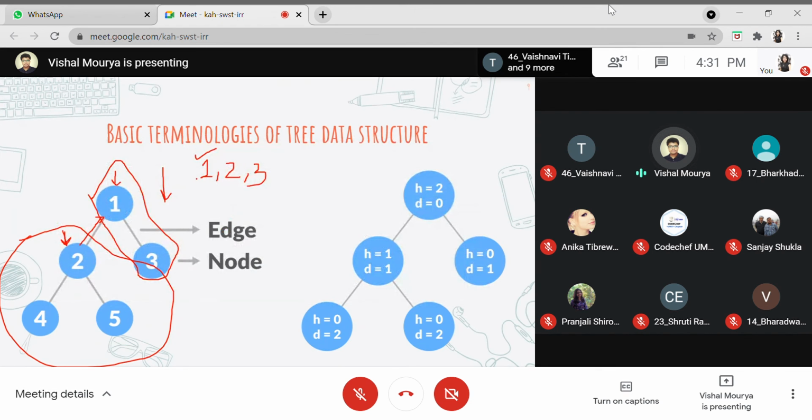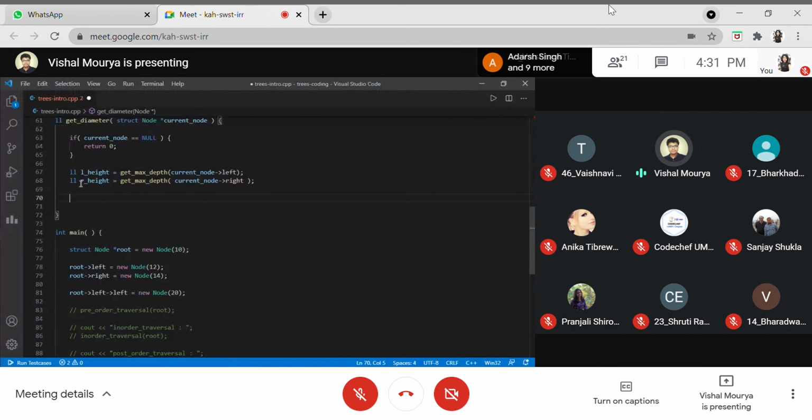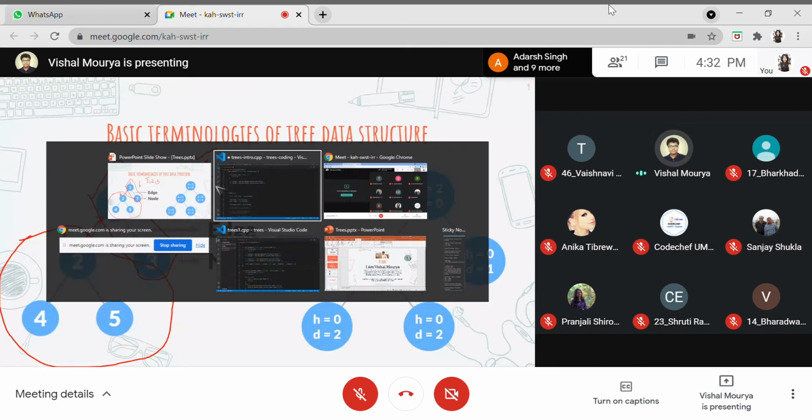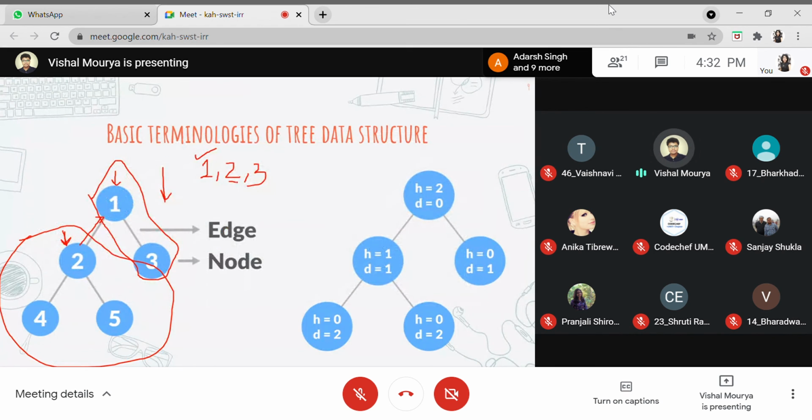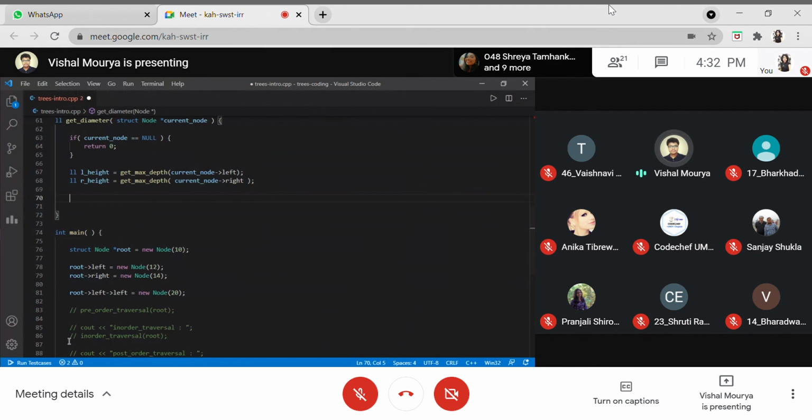I'll not be calculating here and there; I'll just calculate in the max function, because that will save processing. Then we move to the second case. What was the second case? We will be getting the diameter for the left tree. So let me define that variable, and we'll give it a short name. In left diameter, we'll just call this get diameter function.